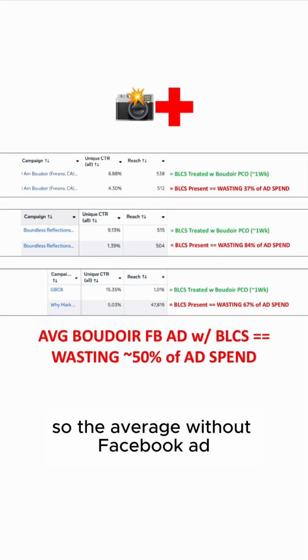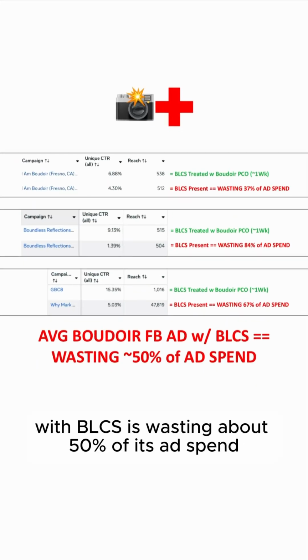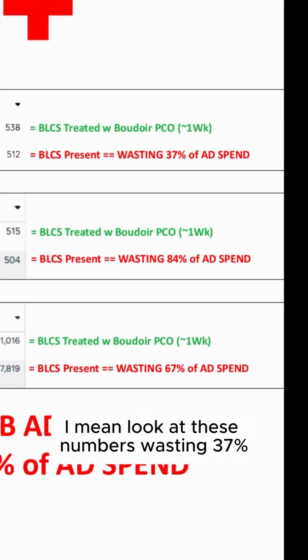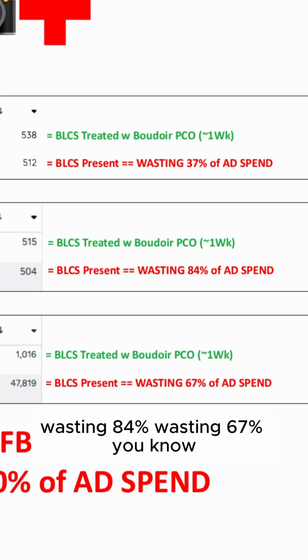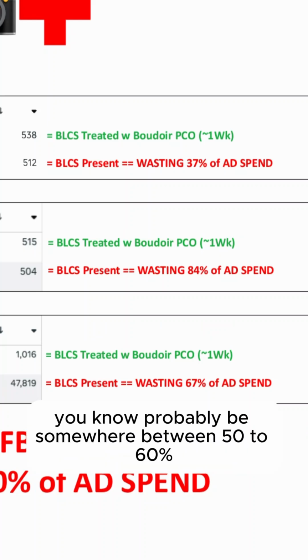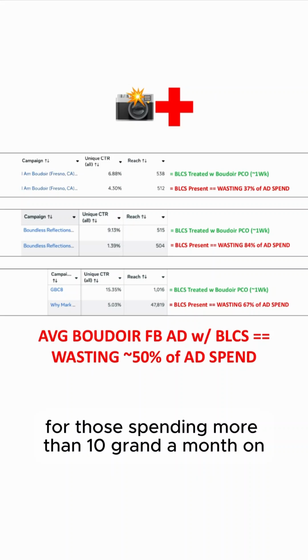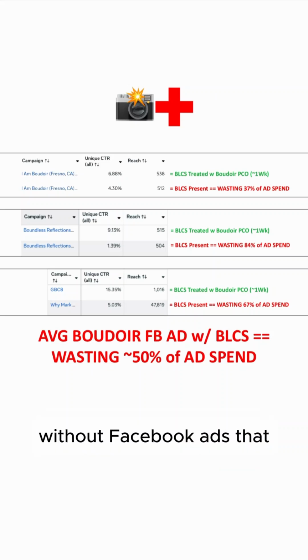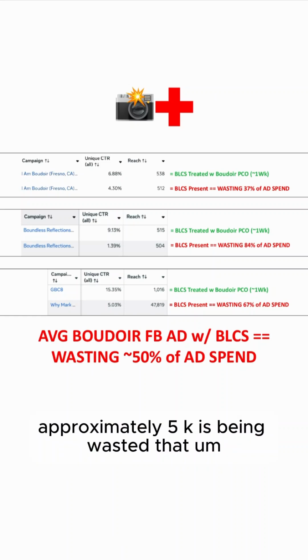So the average Boudoir Facebook ad with BLCS is wasting about 50% of its ad spend. I mean, look at these numbers: wasting 37%, wasting 84%, wasting 67%. Take the average, it'll probably be somewhere between 50 to 60%. Which means for those spending 10 grand a month on Boudoir Facebook ads, approximately 5K is being wasted.